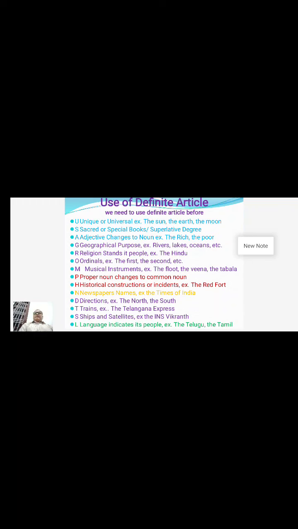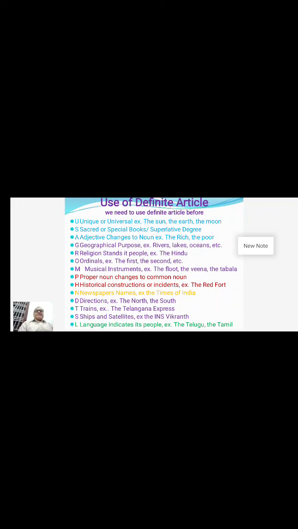Then the third use of the definite article is A. A stands for adjective. An adjective changes to a noun most of the time. We are just not using it in a proper way. If we want to talk about people, we say poor people, rich people, white people, clever people.